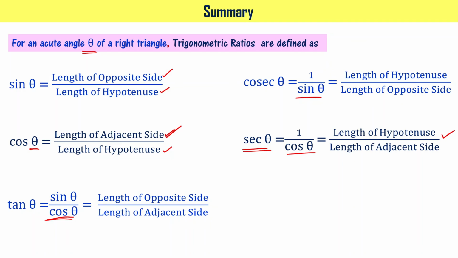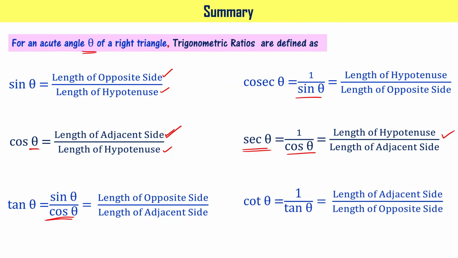The reciprocal of tan function is called cot function. So cot theta equal to 1 by tan theta, that is equal to length of adjacent side divided by length of opposite side.